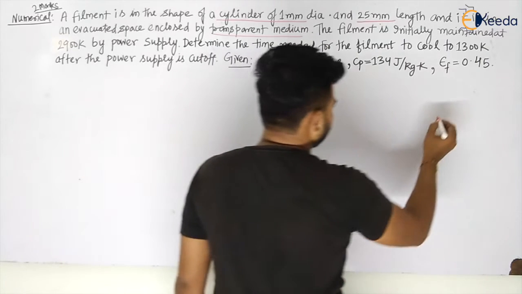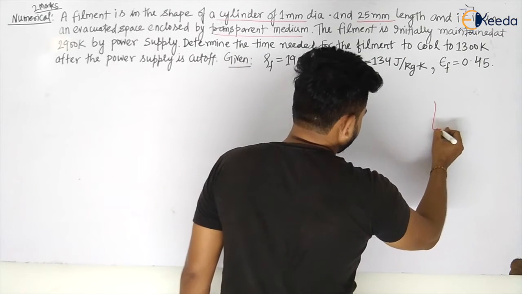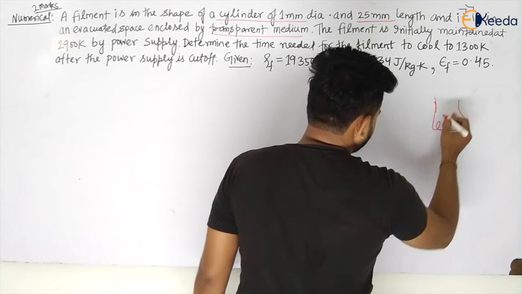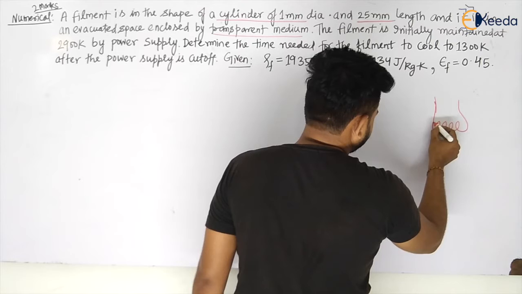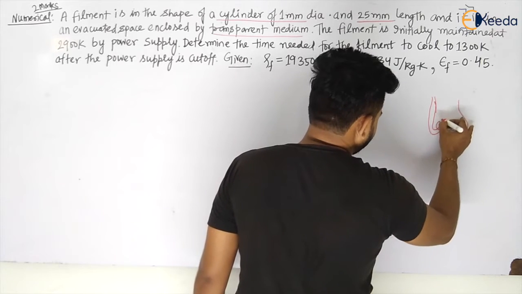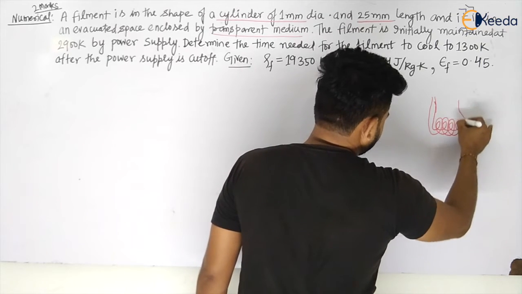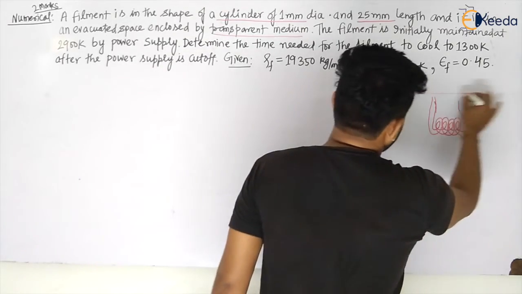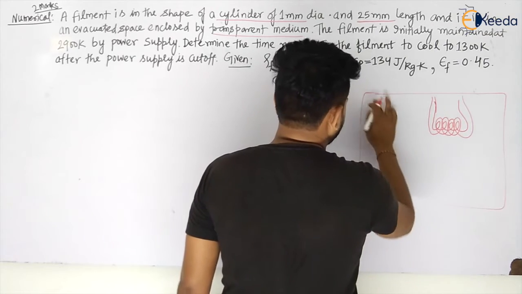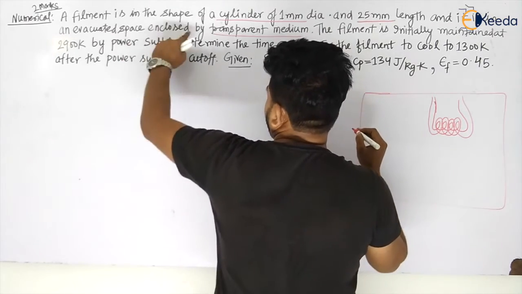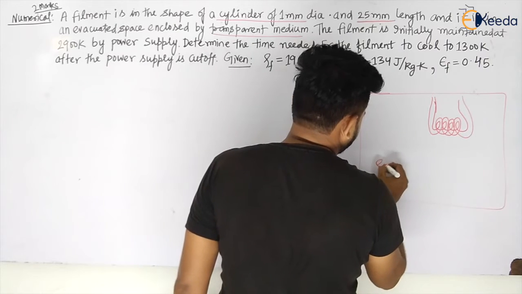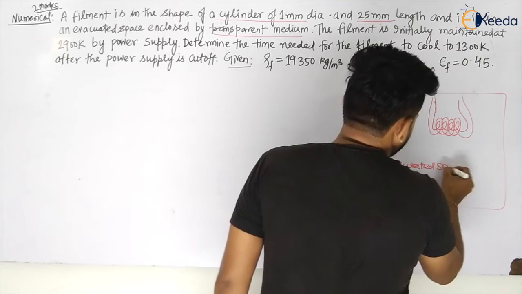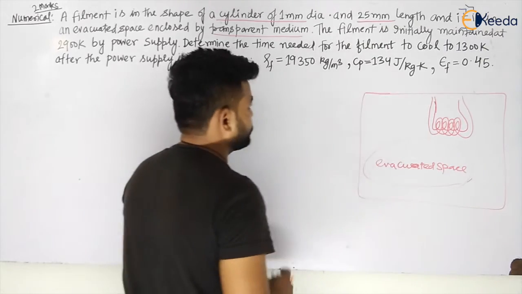There is some filament, my dear students, in cylindrical form, which is in an evacuated space enclosed by a transparent medium.